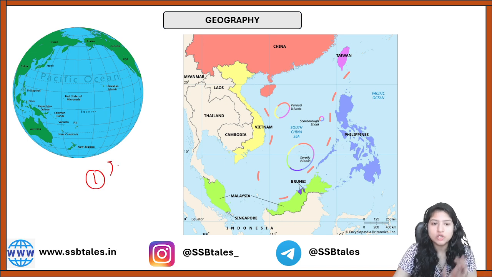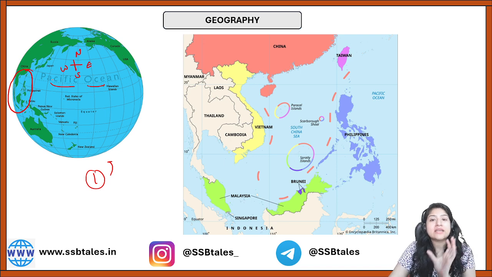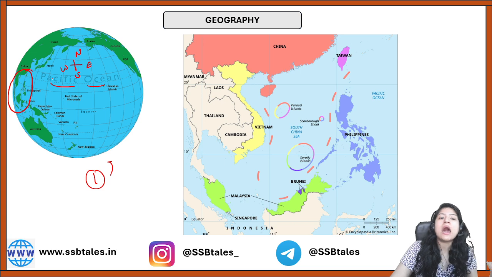Starting off with the geography, first I would request you to please look at the first picture, which is that of a globe, and let's try to locate the South China Sea on this globe. Looking at the Pacific Ocean, I hope you are all aware of the directions north, south, east, west. If you look at the western side, here in this region which I'm highlighting is where the South China Sea lies. You can simply say that the South China Sea is the western arm of the Pacific Ocean, because it lies on the western side of the Pacific Ocean.